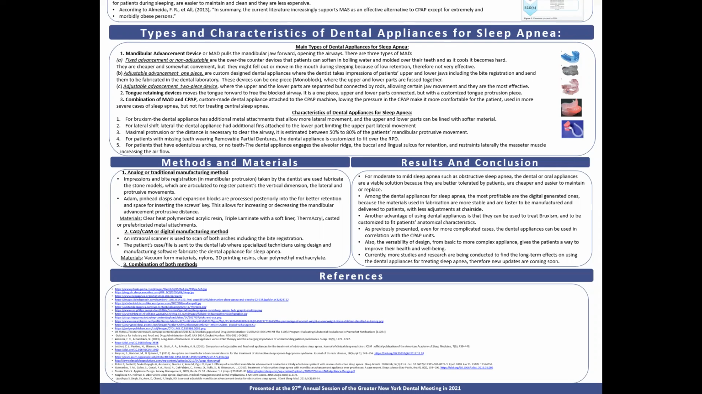The dental appliances can be fabricated by using the traditional and/or the digital manufacturing processes, where the impressions and bite registration in mandibular protrusion are used to fabricate the customized appliance. The materials used are vacuum form materials, different types of acrylics, nylons, 3D printing resins, PMMA, and casted or prefabricated metal attachments. These appliances must have the Food and Drug Administration 510K Class 2 approval because they come in contact